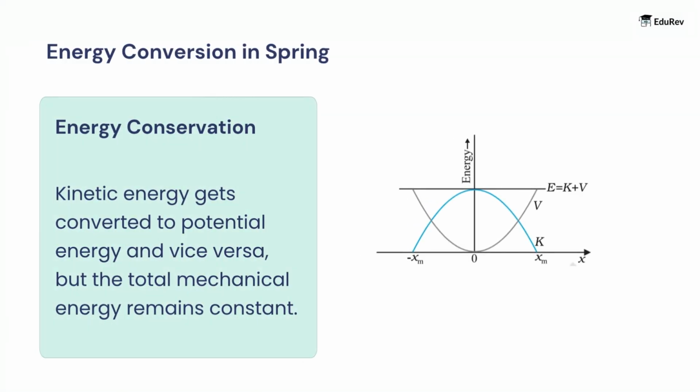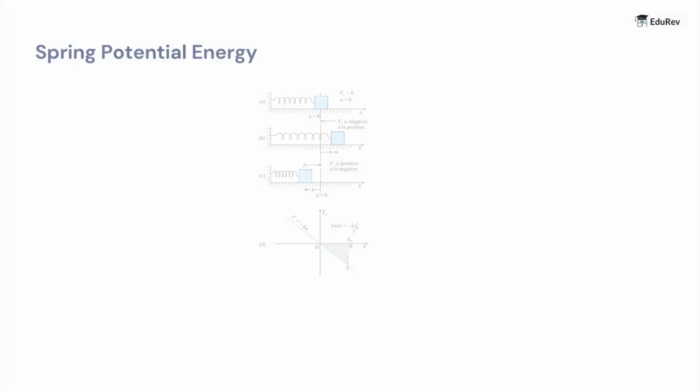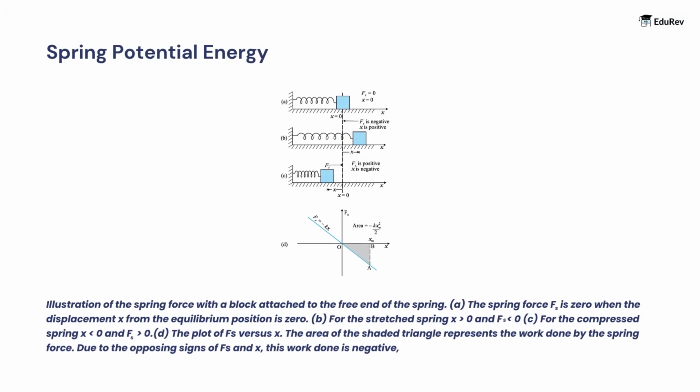Kinetic energy gets converted to potential energy and vice versa, but the total mechanical energy remains constant. We can see the relation between both the energies through this graph. Here's an illustration showing how energy is related at different positions of the spring. The area of the shaded triangle represents the work done by the spring force. Due to the opposing signs of Fs and x, this work done is negative.